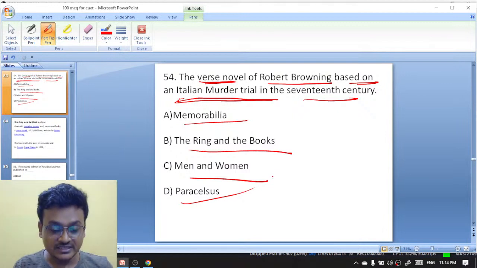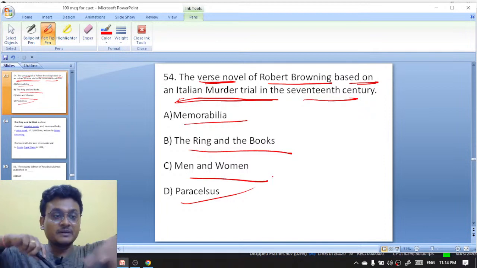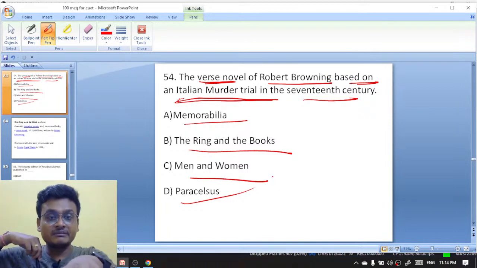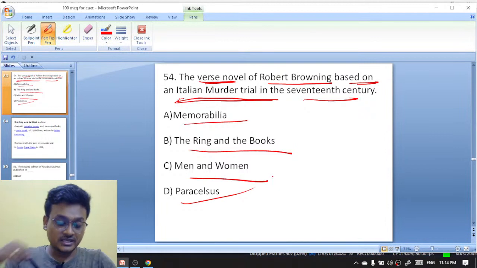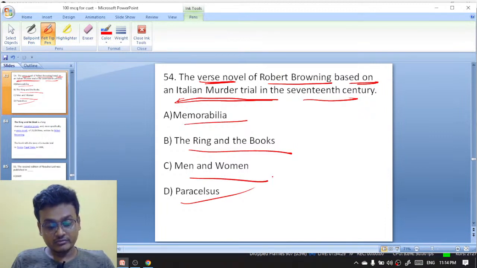Okay, tell me, what is Vikram Seth's first novel? I got the first novel of Robert Browning here, but not Vikram Seth's. Will you please tell me, will you please answer in the comment box, which first novel was written by Vikram Seth?